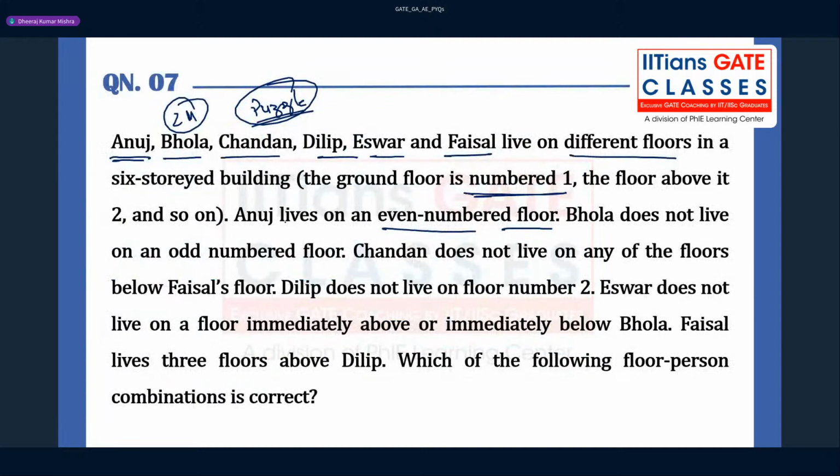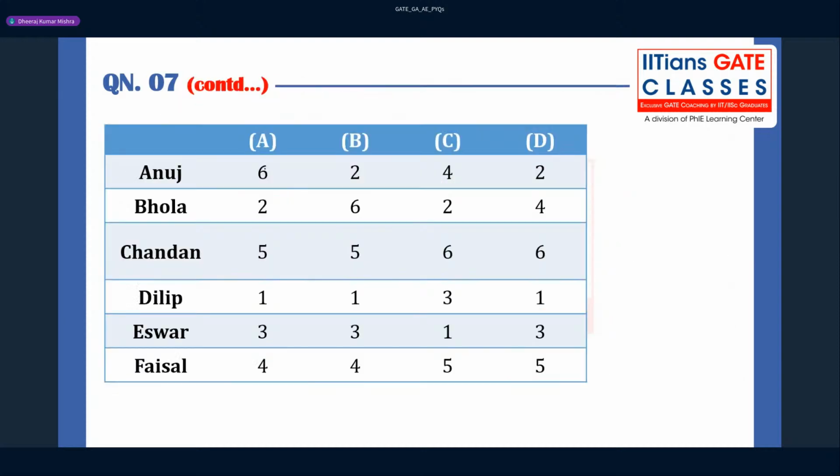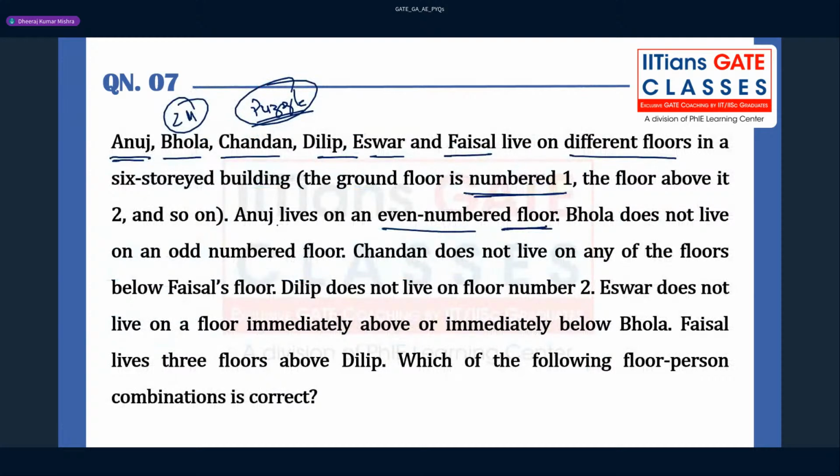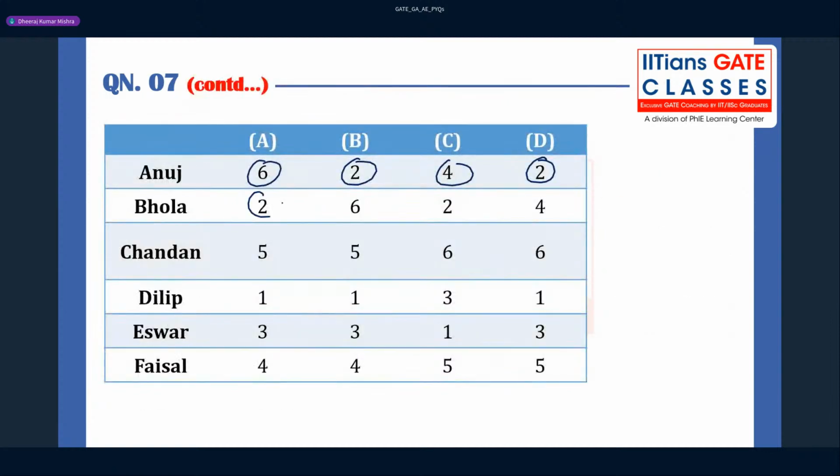Okay. So Anuj lives on an even number floor. So you see here in all the options, Anuj has got even only. You see, all the numbers are even, right? So it is perfect. Now I hope this makes sense. Next is Bhola does not live on an odd numbered floor. Means Bhola also lives on an even floor only. You see, all the options have got even only, right?